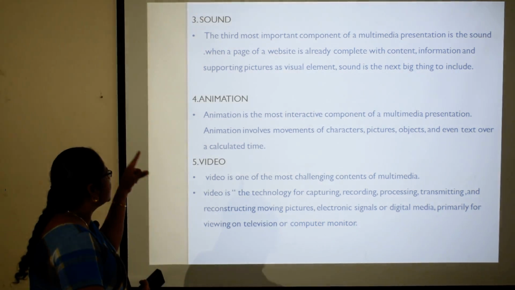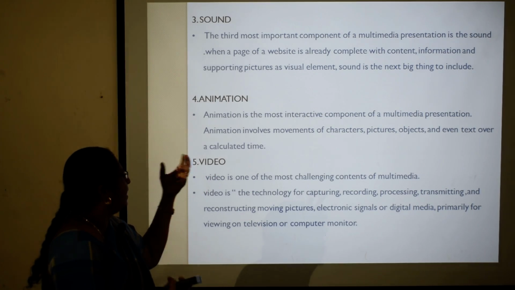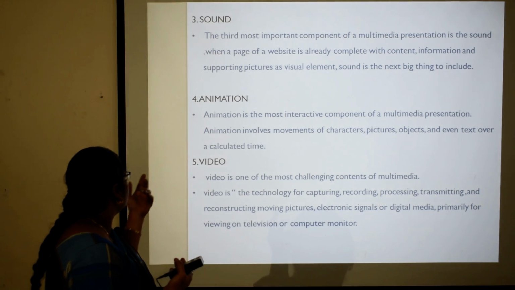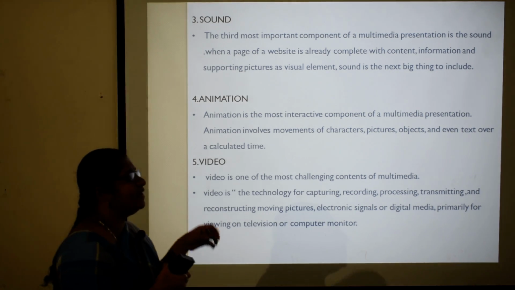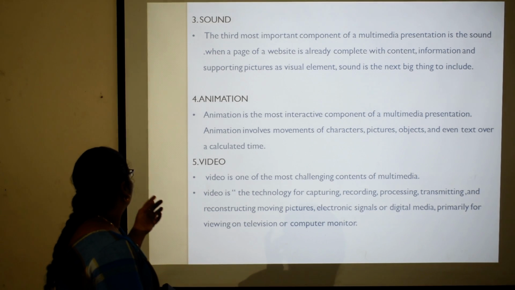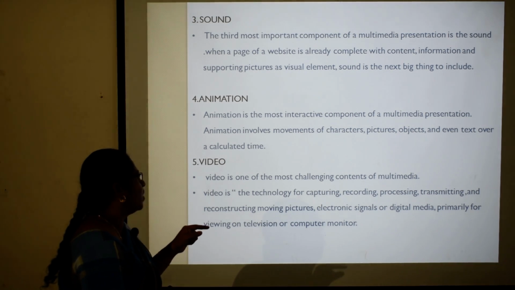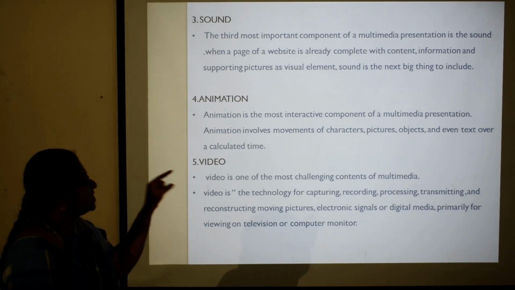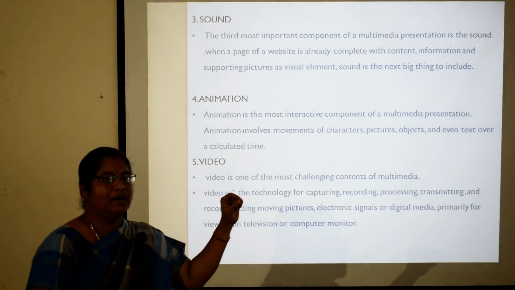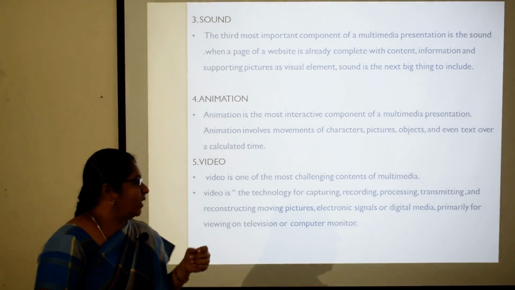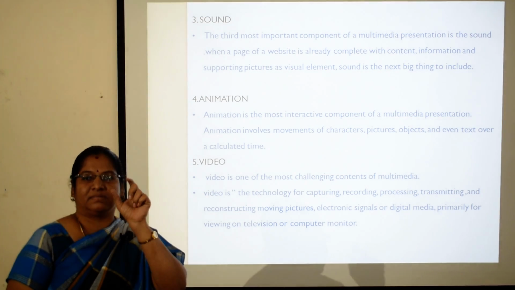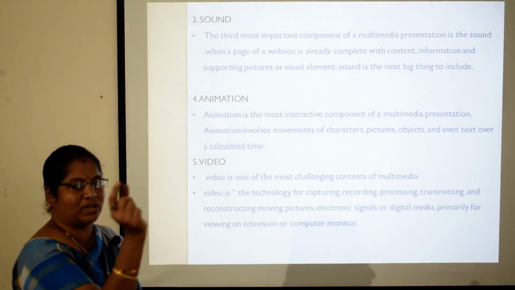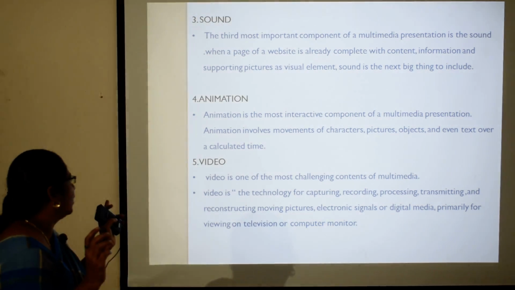Then animation, the next important and most interactive component, which the user can use with interest, and by animation media we can express our information more easily. Animation involves movements of characters, pictures, objects and even text over a calculated time. So all these are called animation media. We can also display some characters for a particular time by using this animation media. One example is the characters which are scrolling on the bus you are seeing in day-to-day life. So the character scrolling on the bus is an animation movement of characters.